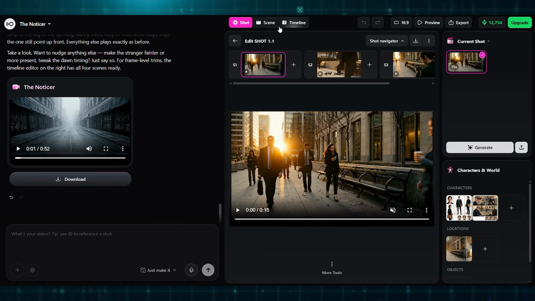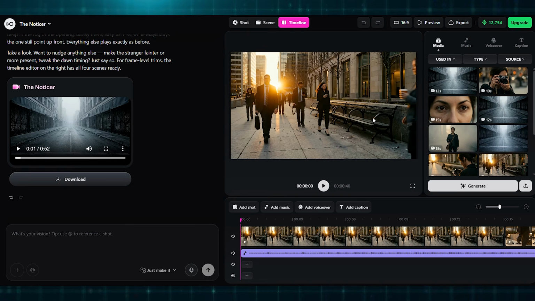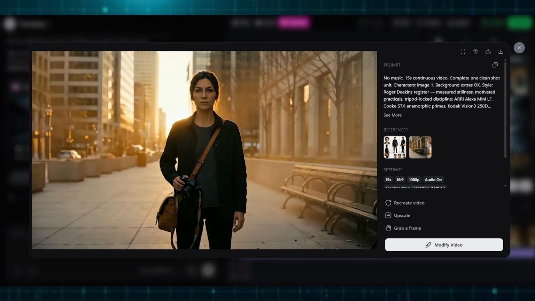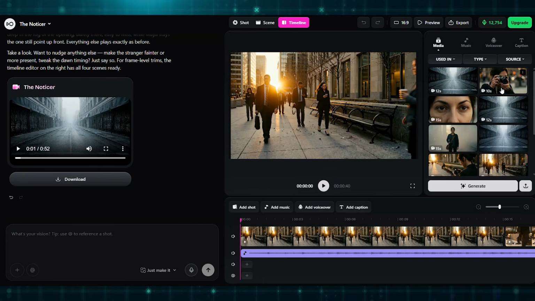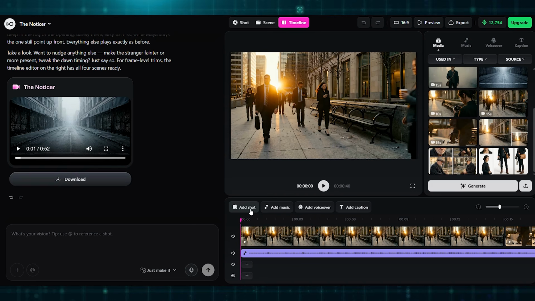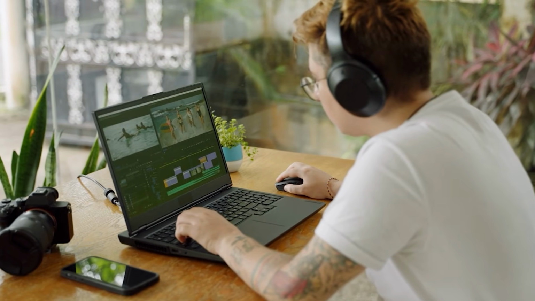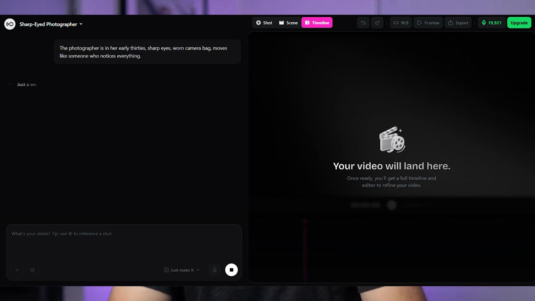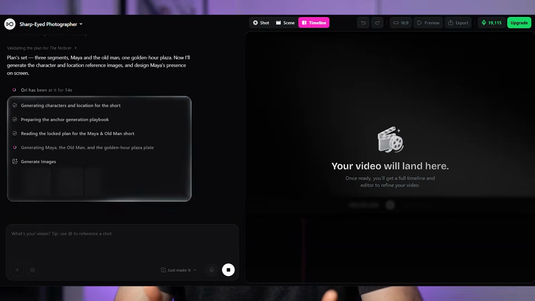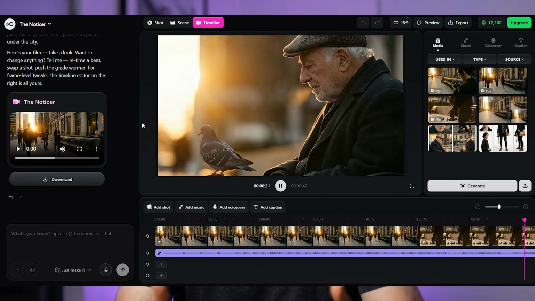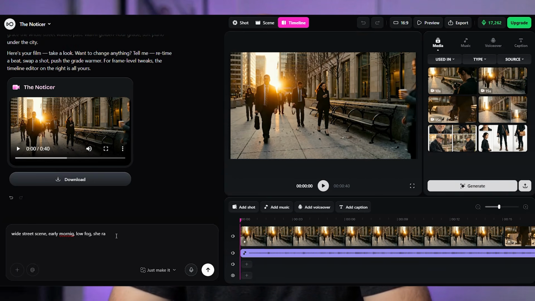Perfect. If you want more precise control, switch to the timeline view. Each scene is laid out as individual shots. You can click into any shot and adjust the duration, change the camera movement, rewrite the dialogue, or regenerate just that moment without touching anything else. The rest of the film stays intact. This is the part that matters for creators who want both: the creative speed of conversation and the technical precision of proper editing. Director gives you both in the same tool. Chat when you're in flow. Timeline when you need to be exact.